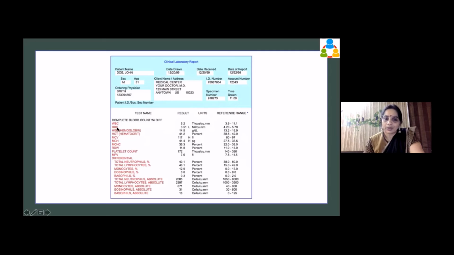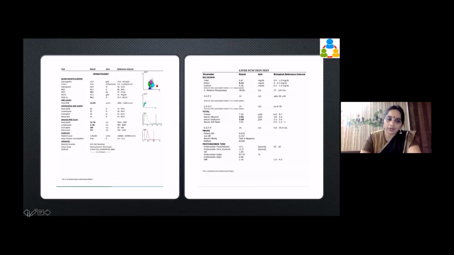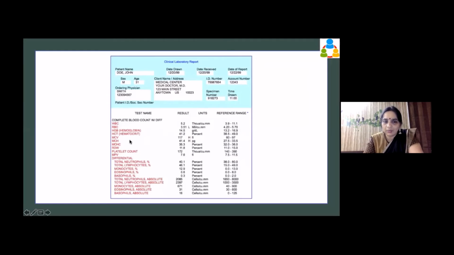Understanding? Now the same thing is with RBC. How many RBCs? 3.51 million per cubic millimeter. Now we find that this is a little less. The range is 4.2 to 5.7, so this has come a little less. Then we find out what? Hemoglobin. The hemoglobin is 14.5.